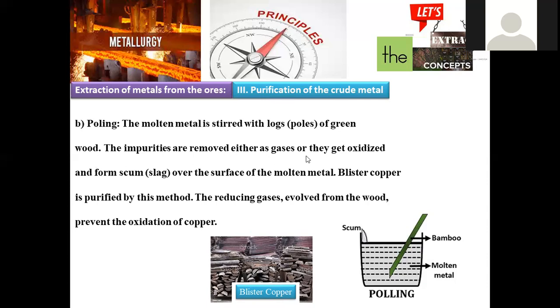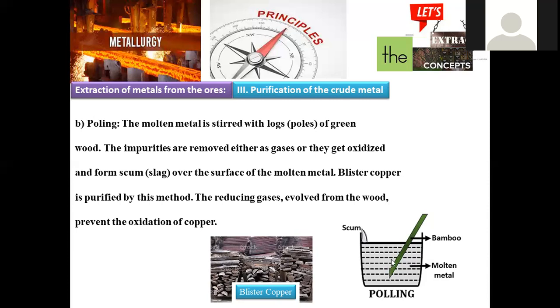The impurities are removed either in the form of gaseous state or oxidized in the form of scum and get deposited at the bottom, right? So while stirring, because this is in the molten state and we are continuously supplying heat, this pole is used to stir the molten metal. So there are two conditions.